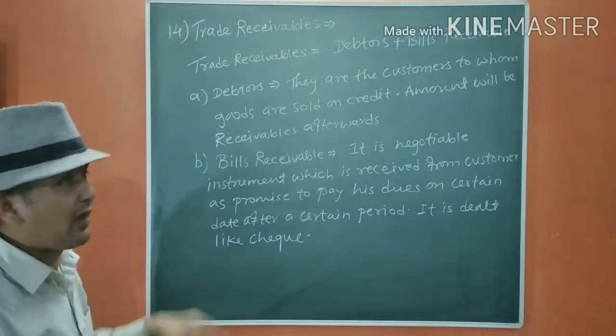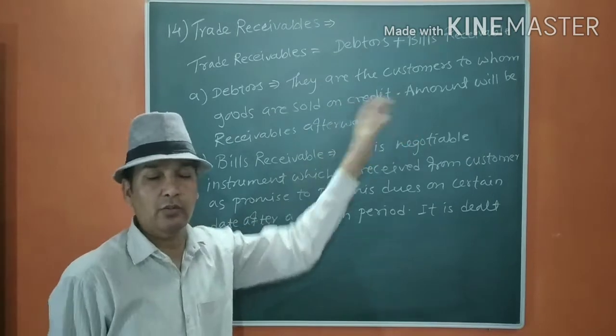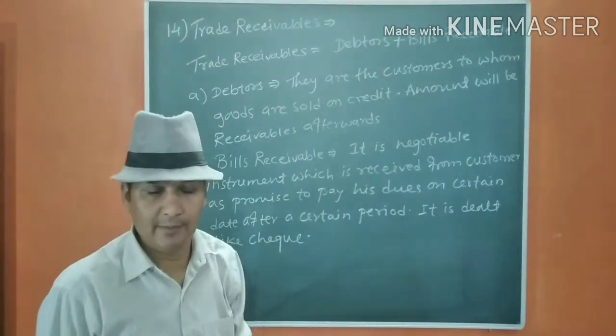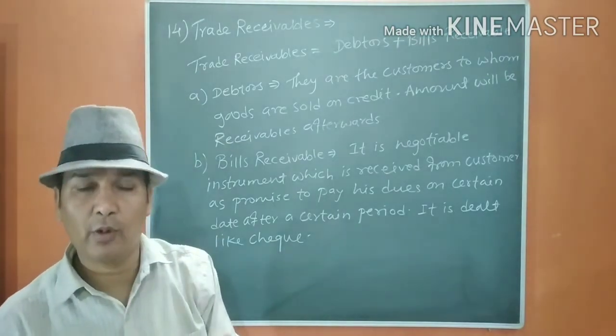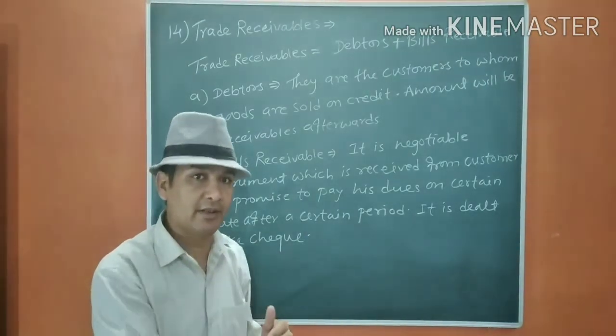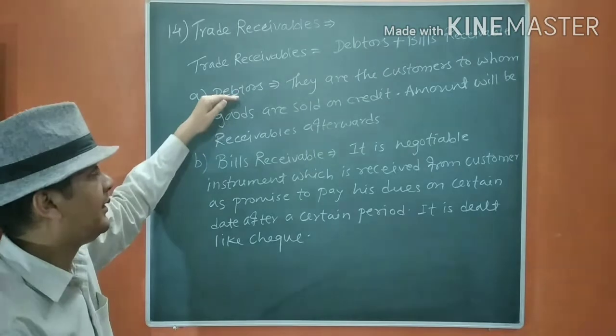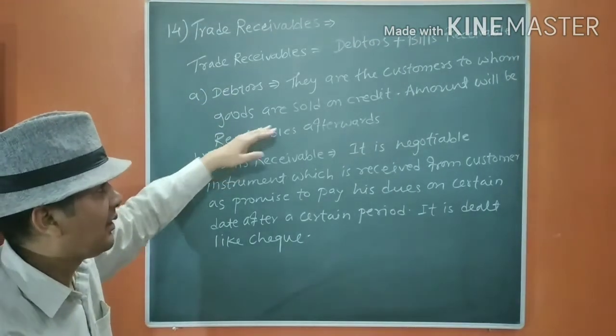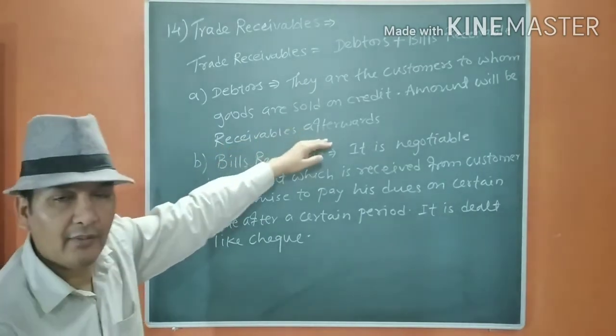Debtors means what? They are the customers to whom goods are sold on credit. That means they have not paid at the transfer of ownership. They are going to pay afterwards. That's why they are the debtors of the business. Okay, the amount will be receivable afterwards.